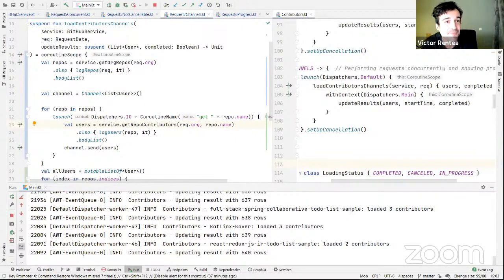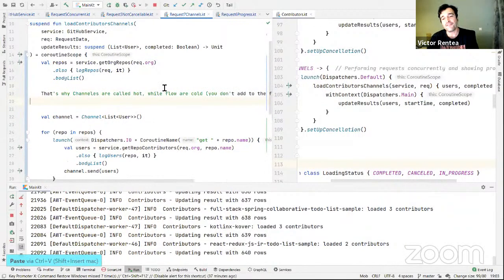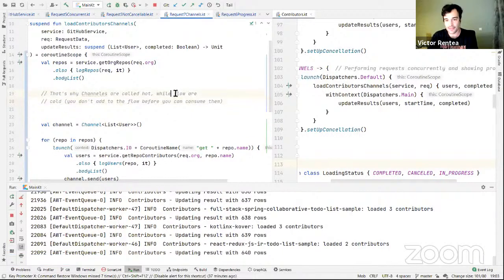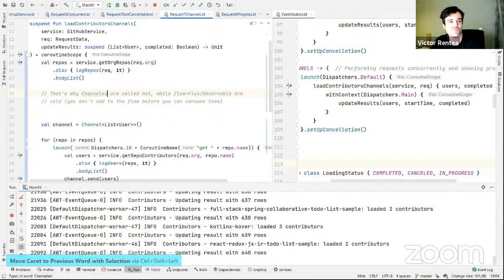Yeah, Mihai, but other questions come. So let me see, what did I miss? Okay, channels are called hot, while flows are cold. Okay. Flows are the equivalent of a flux in reactive programming. Flows are equivalent to a flux or observable. Channels are equivalent to, not mono technically speaking, these are like, as you say, hot indeed. You emit to them, but you can't lose emissions. The parallel is not extremely correct.